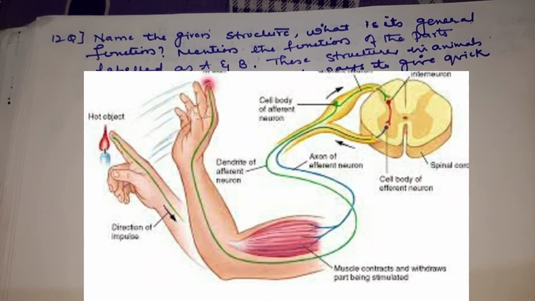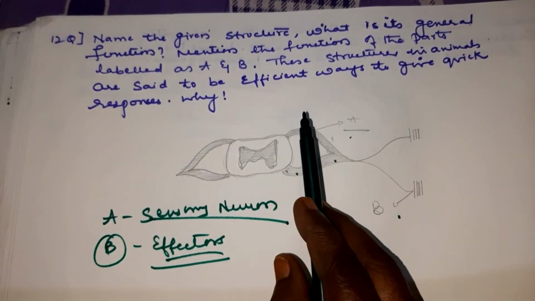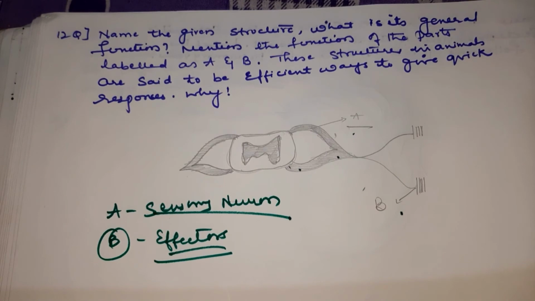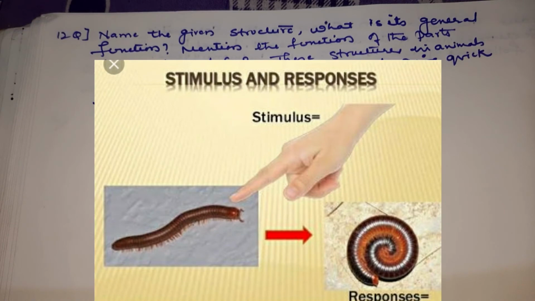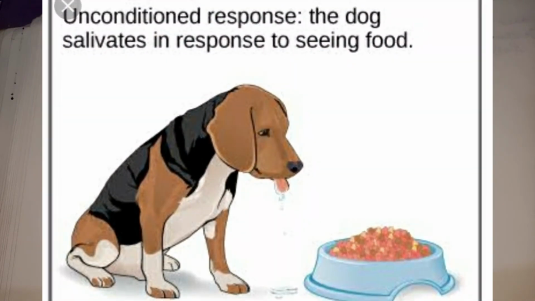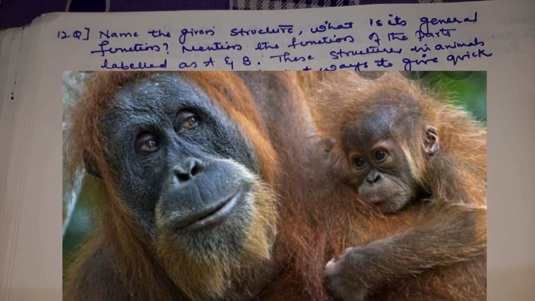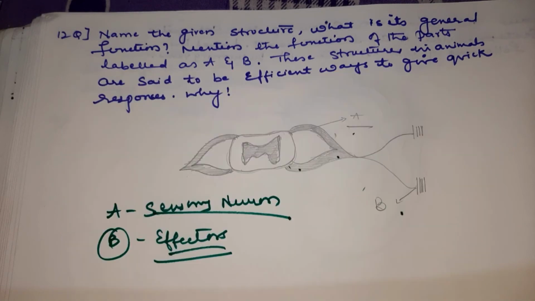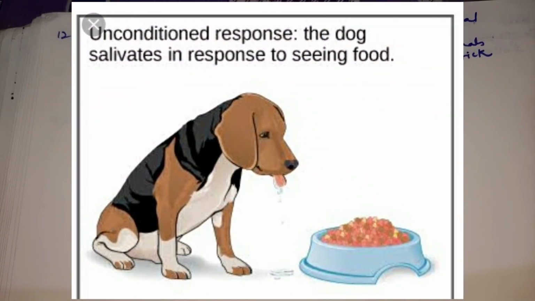Clear, children? And the next part is, these structures in animals are said to be efficient ways to give quick responses, why are they asking? So reflex arcs are involved in animals because the thinking process of the brain is not fast enough in many animals. Many animals have very little of the complex neuron network needed for thinking, so it can function in the absence of a true thought process and increase the chance of survival. So that is the reason why these structures in animals are said to be efficient ways to give quick responses.